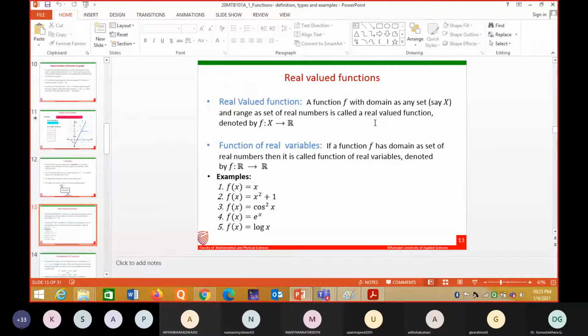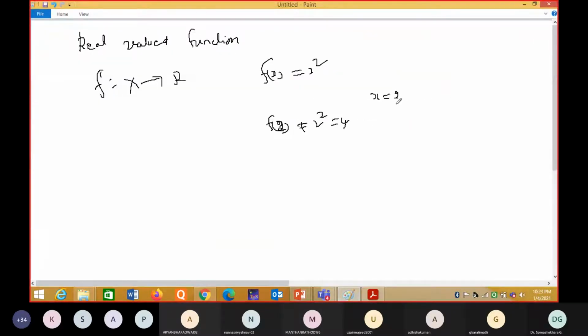See here, suppose I give x as a real value, you will get some real value as output only. The output is the range value. So that is the case. The given function is called a real valued function. Understanding? No. Suppose if it is complex, that is different. Okay, here it is a real valued function.